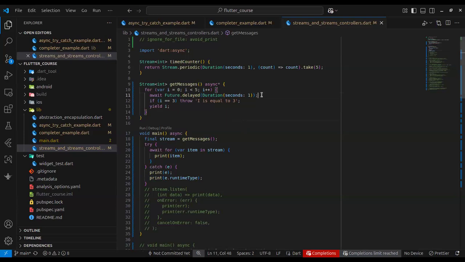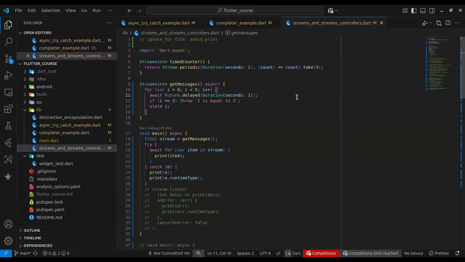So I've explained how you can create streams, create stream functions, okay? But the truth is when you are working or building applications, you are most likely not going to use this. You're most likely not going to be implementing stream functions like this with async stack because the use cases are not often. Okay, what you'll be encountering most times, or what you'll be using most times, are stream controllers.